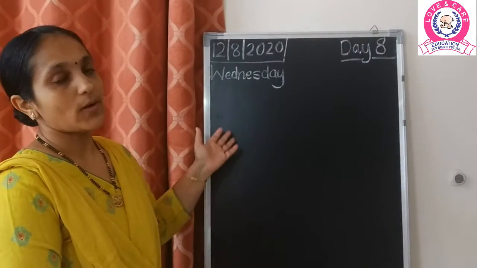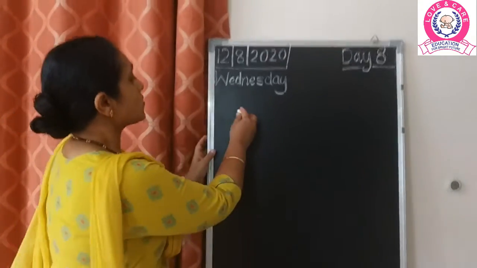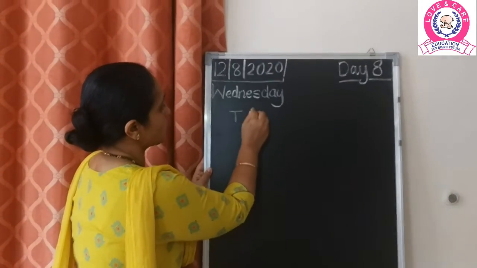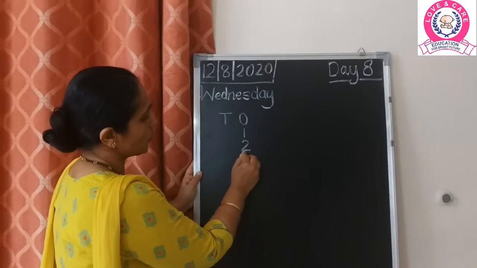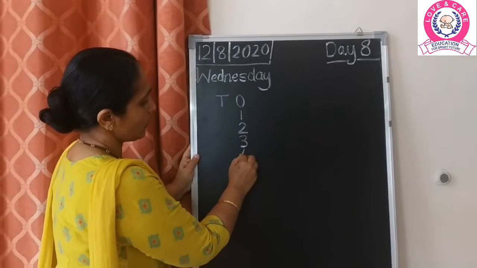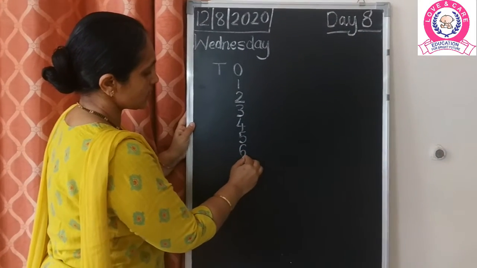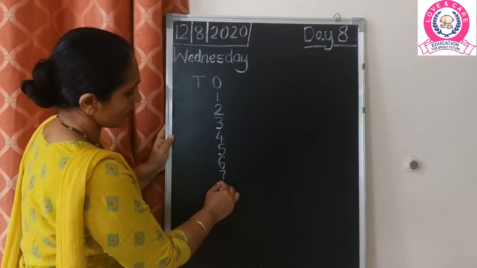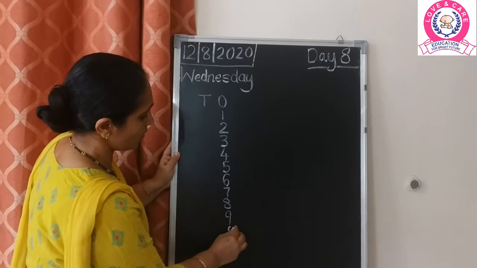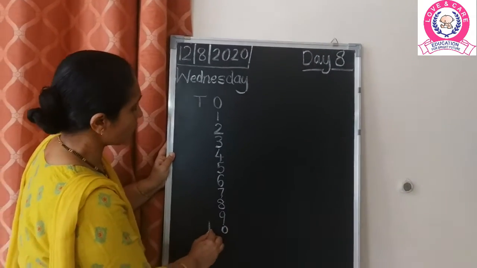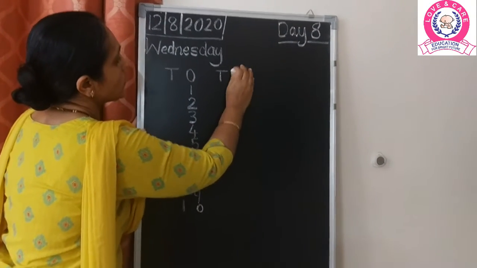So I'm just going to write it on the board and we are all going to say it along. As I told you, put it below T-O. So here is 1, 2, 3, 4, 5, 6, 7, 8, 9, and here comes 0, and 1 will be below the tens.